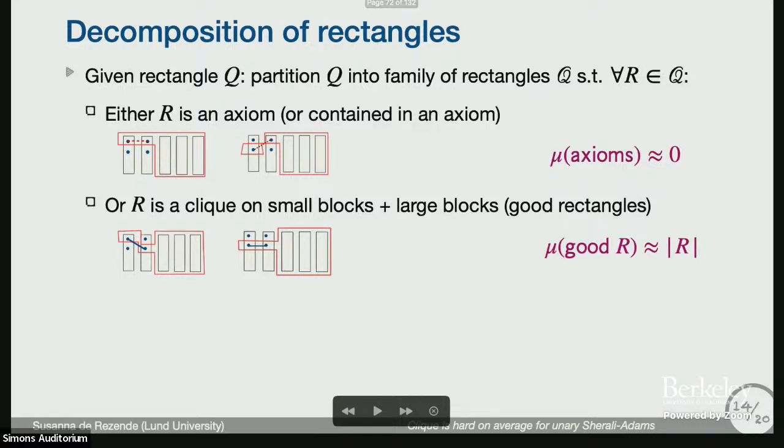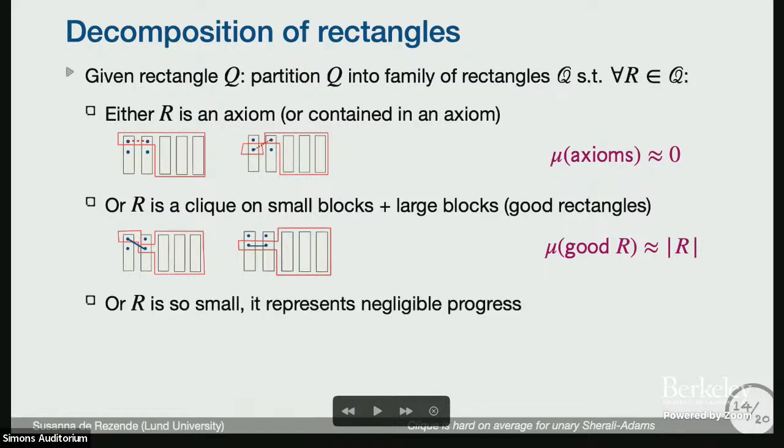Then I think of this as a good rectangle, and measures of good rectangles are just approximately the size of the rectangle. Or R is just so small that it's negligible, and then I can say the measure is negligible. Then I can define my measure of my original Q as simply the sum, since this is a partition, of the measure of all the rectangles that I got from this decomposition. So this is morally what I want my measure to satisfy.